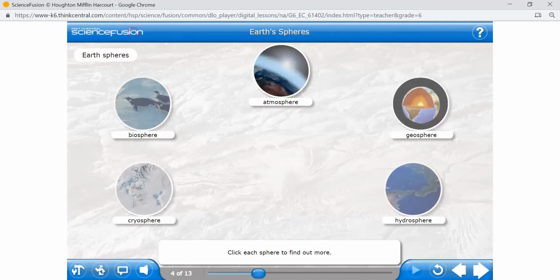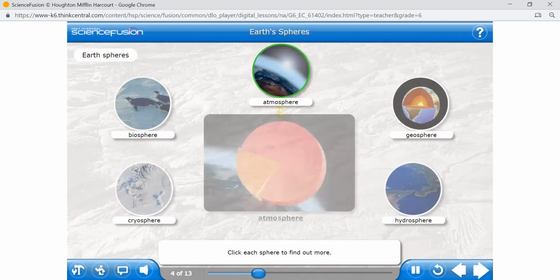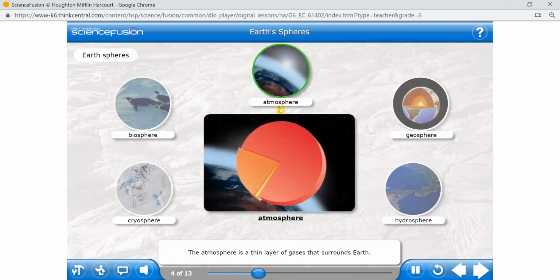Okay, let us begin. Atmosphere. When I say atmosphere, you know we are talking about nitrogen, oxygen, carbon dioxide. The atmosphere is a thin layer of gases that surrounds Earth. The atmosphere is 78% nitrogen, 21% oxygen, and 1% other gases.